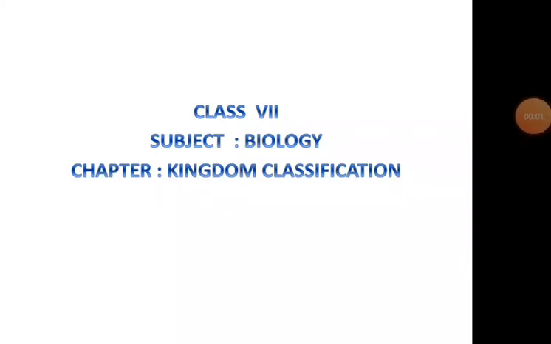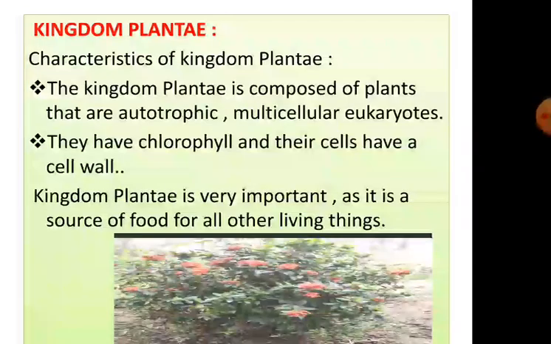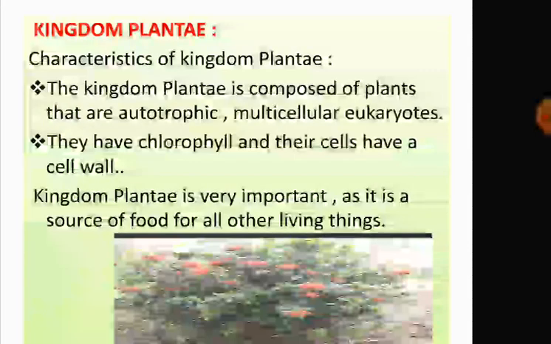Hello students, so we are back again in our chapter Kingdom Classification. Today we will be discussing Kingdom Plantae. Now this Kingdom Plantae includes all types of plants including red, brown and green algae, bryophytes, pteridophytes, gymnosperms, angiosperms. All those come under this Kingdom Plantae.